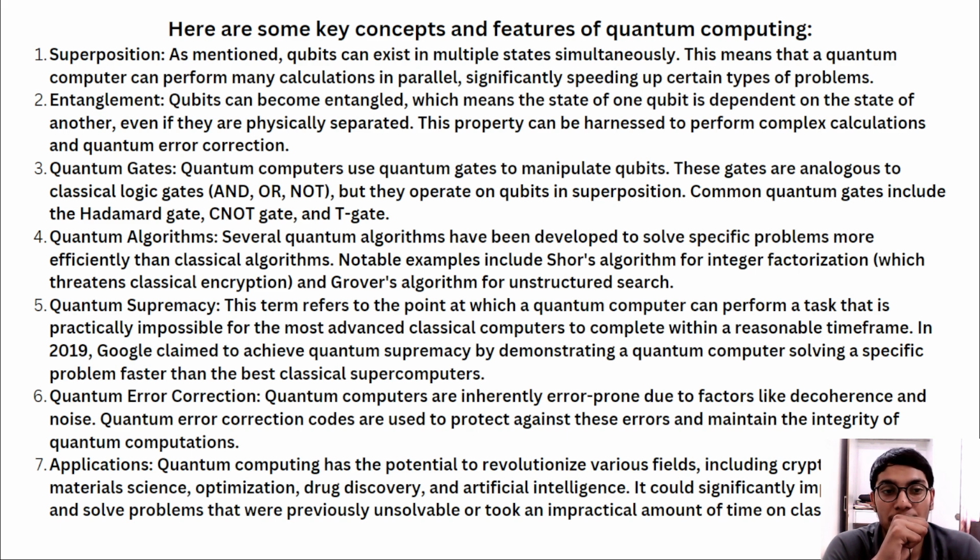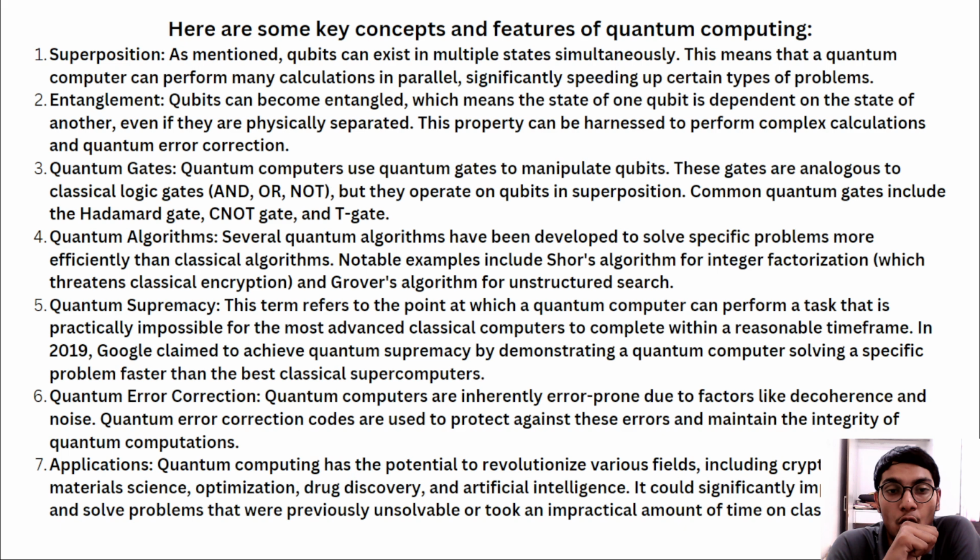This means that a quantum computer can perform many calculations in parallel, significantly speeding up certain types of problems. How is it possible to solve certain problems in a faster way if the data is stored in parallel?